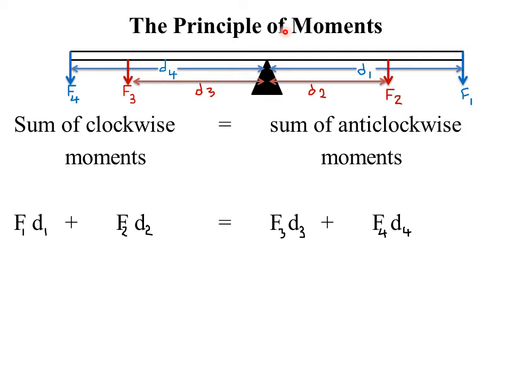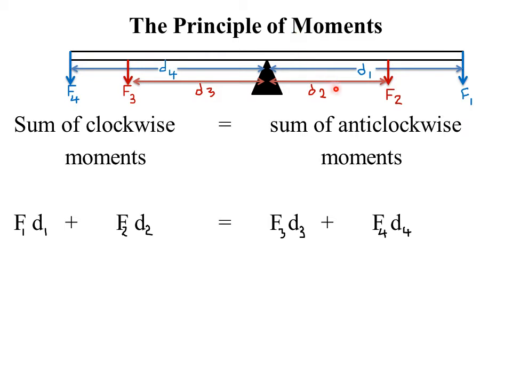that for a system in equilibrium, the sum of clockwise moments about a point must be equal to the sum of anticlockwise moments about the same point.